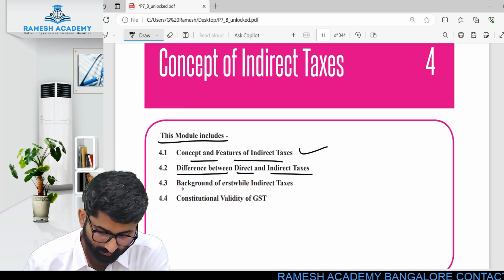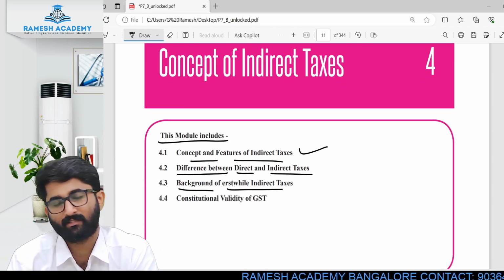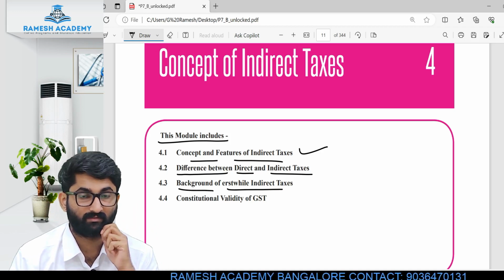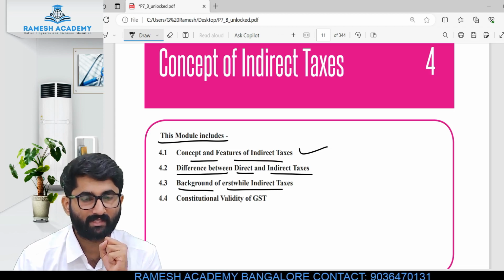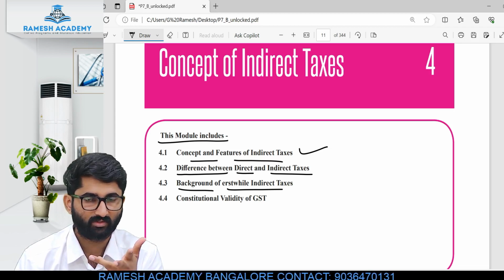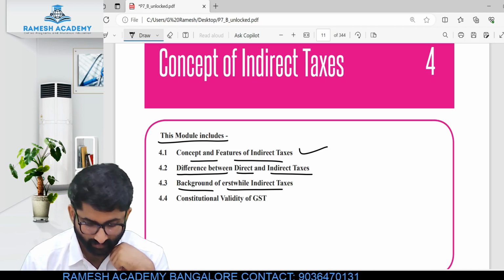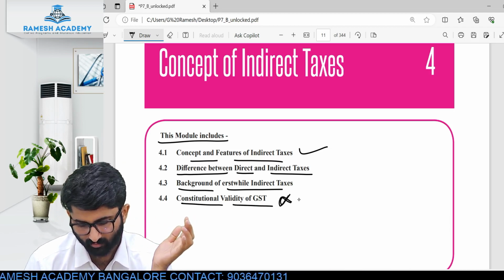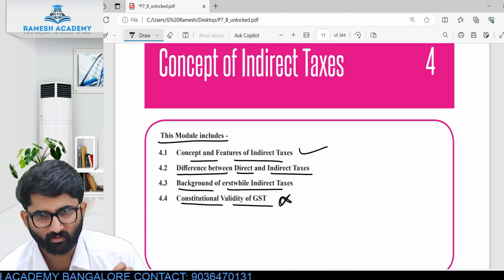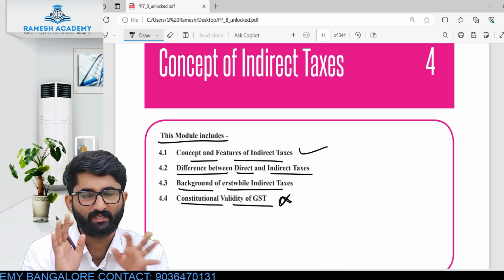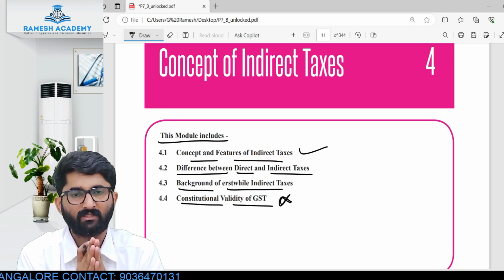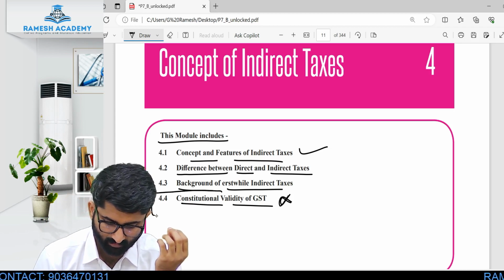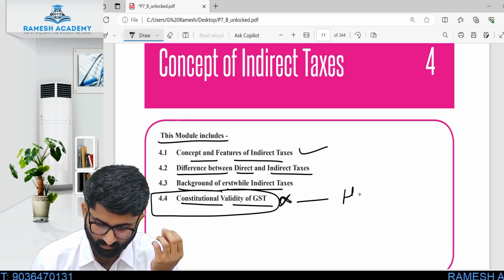Next one, background of erstwhile indirect taxes. Earlier, what was indirect tax? What were the kinds of indirect tax? What were the taxes which were levied? But right now, what is the indirect tax? GST. So that we are going to discuss now. And constitutional validity of GST, not so important one. If you have to ignore, you can ignore this one. Not very important, but required. It is more about history.